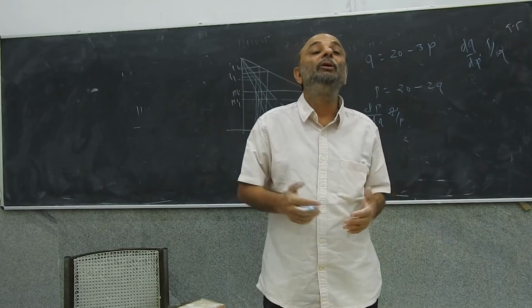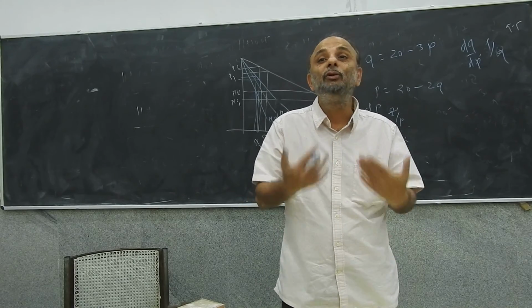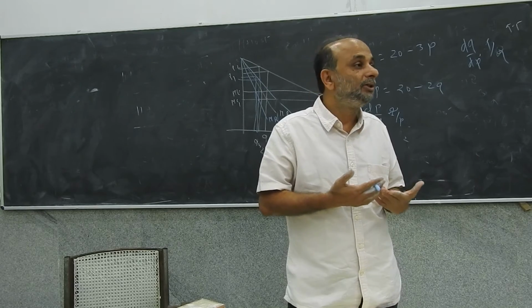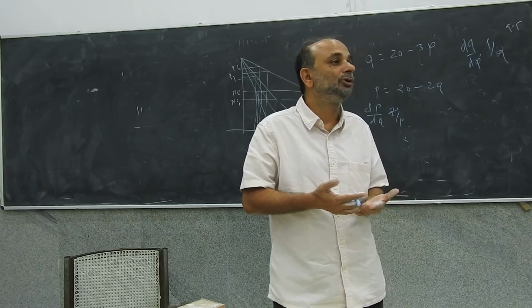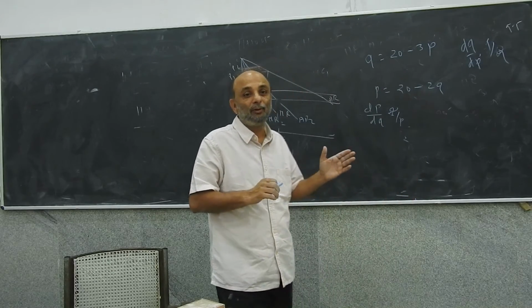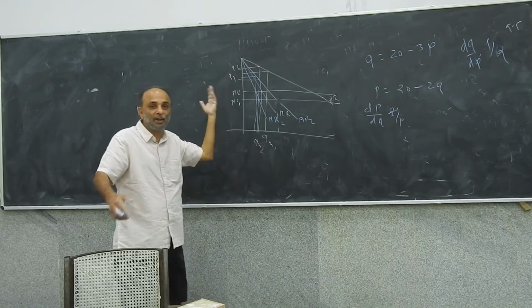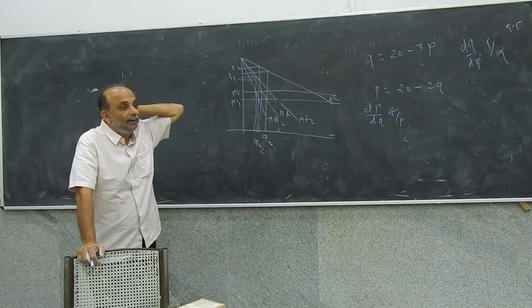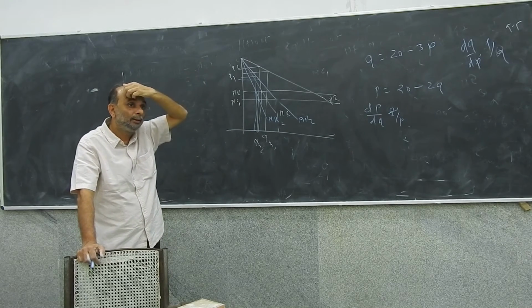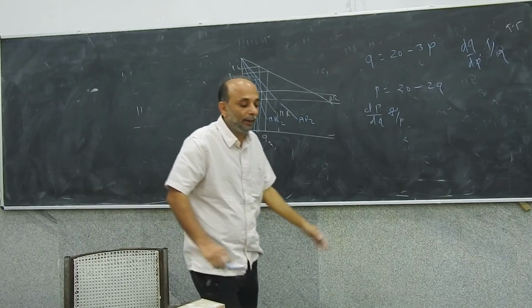Which is important when you are estimating how much revenue will be generated. Of course, that's true of restaurants. The restaurants are not monopolists, but I'm assuming that you have a monopolist restaurant. And in general, anywhere where the demand curves are downward sloping, this will really be the case, right? So you see the point?